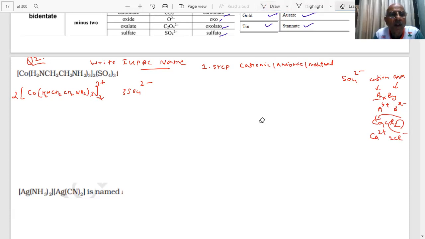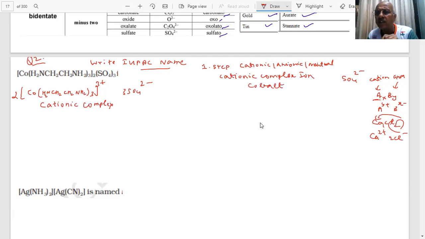Okay. So this is a complex. So it is a cationic complex. First information is that the question is a cationic complex ion. Okay? Then in this case, cobalt will be named as cobalt. If it was an anionic complex, then cobalt will become cobaltate. But this is cationic or neutral. Therefore, no change in this. What is the ligand here inside this, student? Which ligand is this? The ligand, what is this?